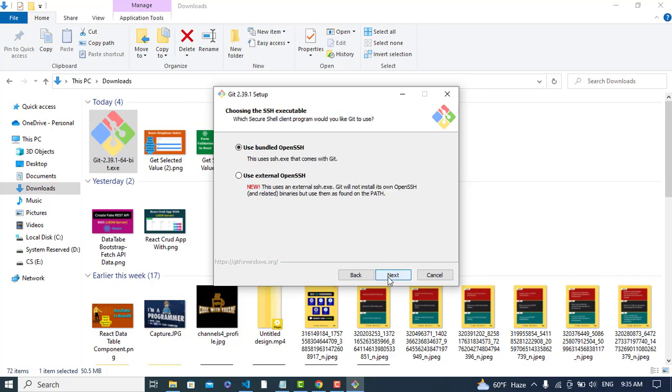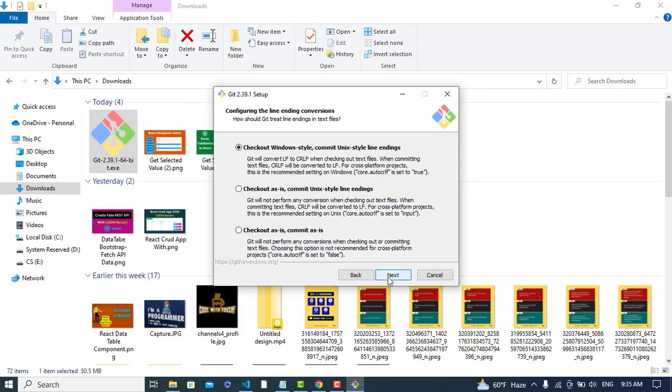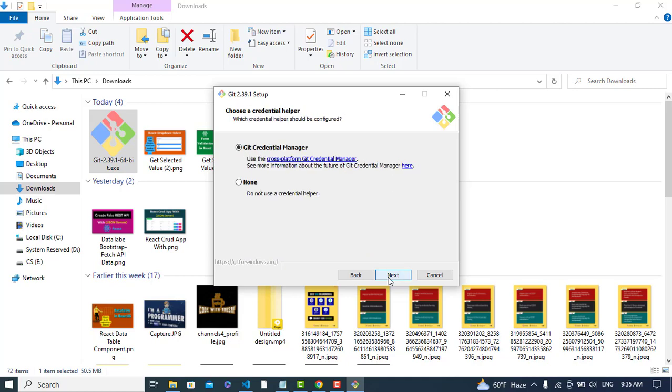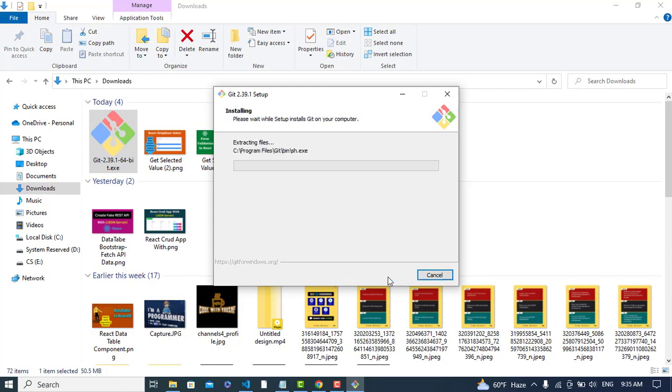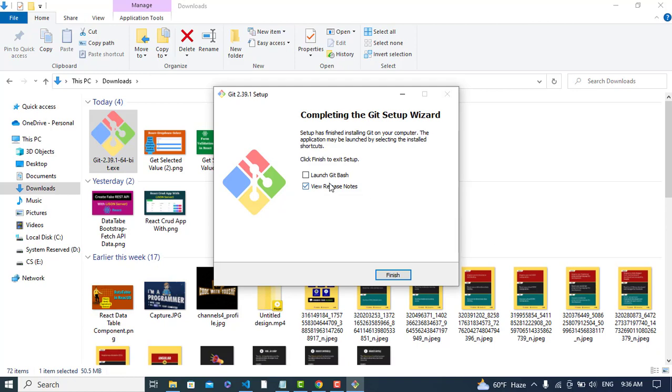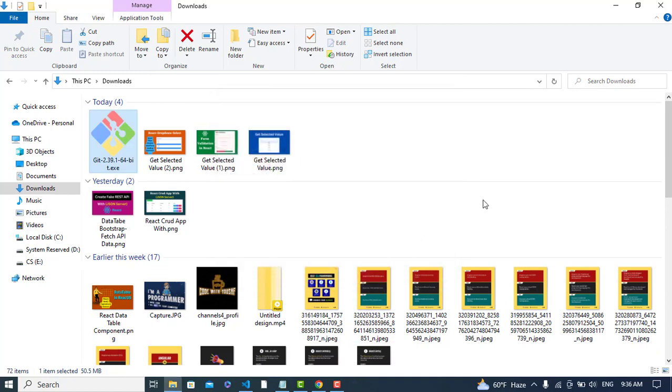Okay, and next, just press next because by default that is okay. Checkout Windows-style, that is okay. Default credential manager, and press install. Yeah, that has installed. Finish.